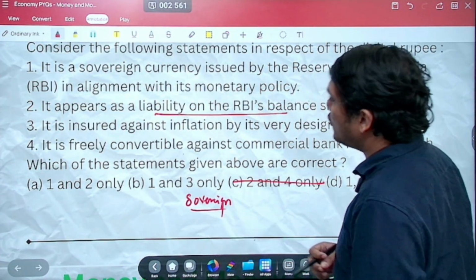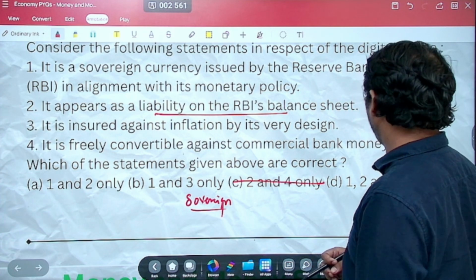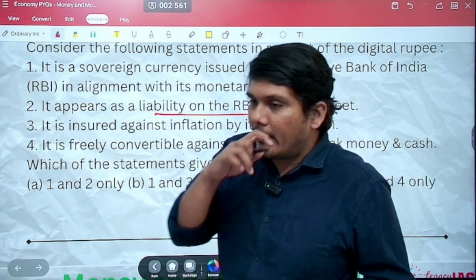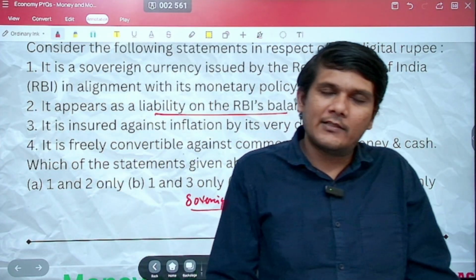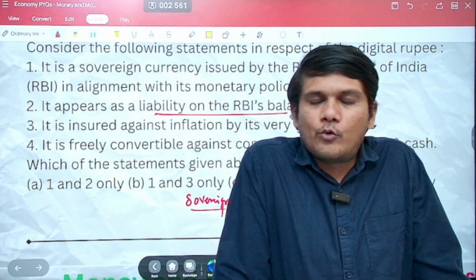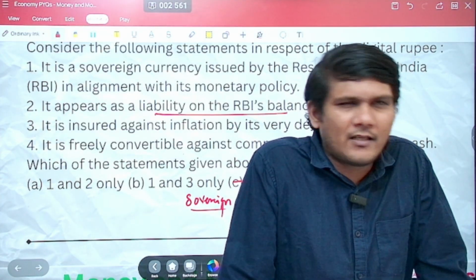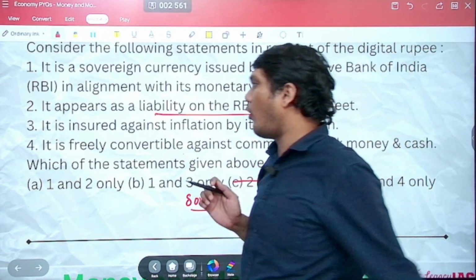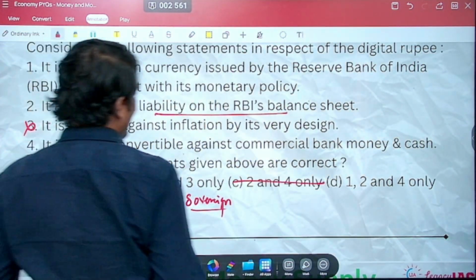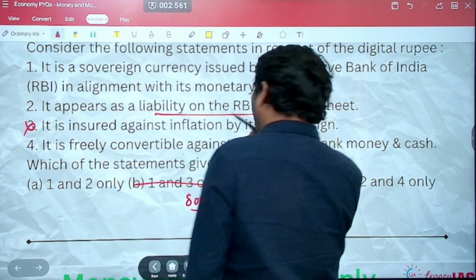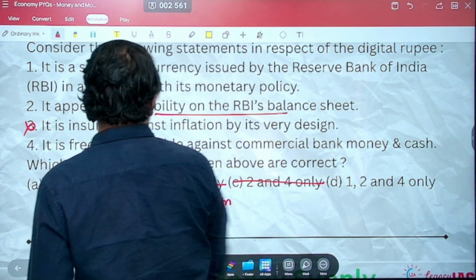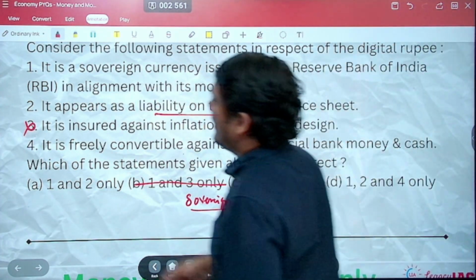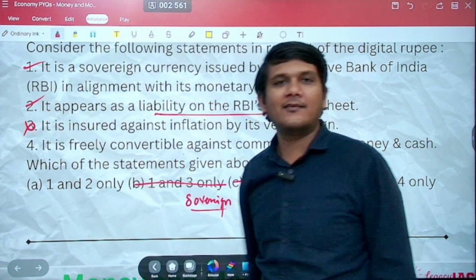Statement 3, it is insured against inflation by its very design. No, it is not insured against inflation by its design. Absolutely not. Inflation will be due to demand supply mismatch, due to increase in the production cost. All those things can still lead to inflation in this currency also. So statement 3 is incorrect. When 3 is incorrect, this is gone, and A and D are remaining. In both, 2 is present, so we don't have to worry about 2 anyhow. You can still mark it as correct.